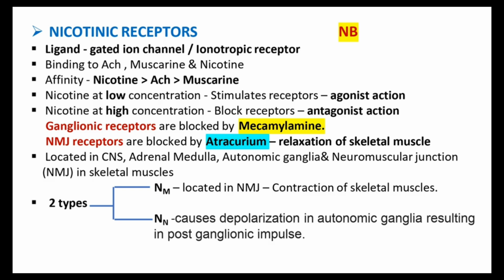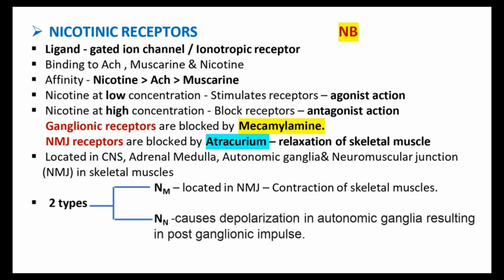These are the main important points we want to focus on at the end of the revision. Okay. Then, we can continue from the nicotinic receptors. Nicotinic receptors are also ligand-gated ion channels, also known as ionotropic receptors. They bind acetylcholine, muscarine, and nicotine. The affinity is highest for nicotine, then acetylcholine, with least affinity for muscarine.